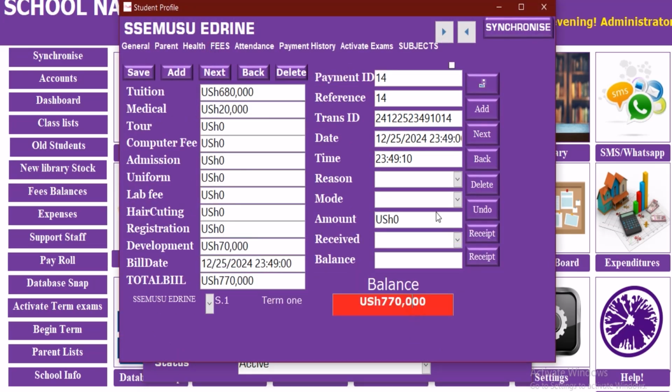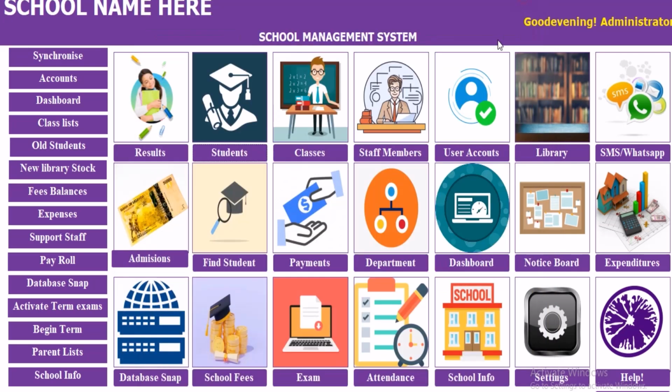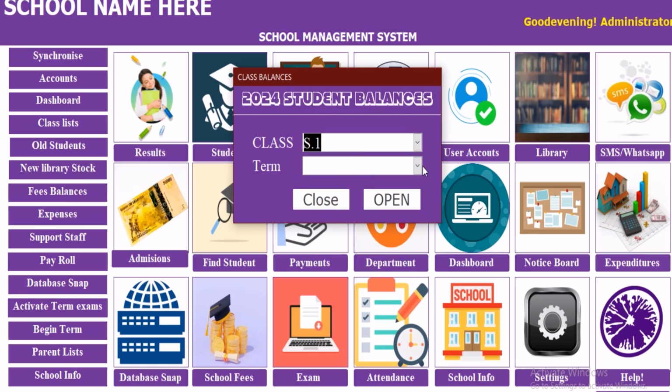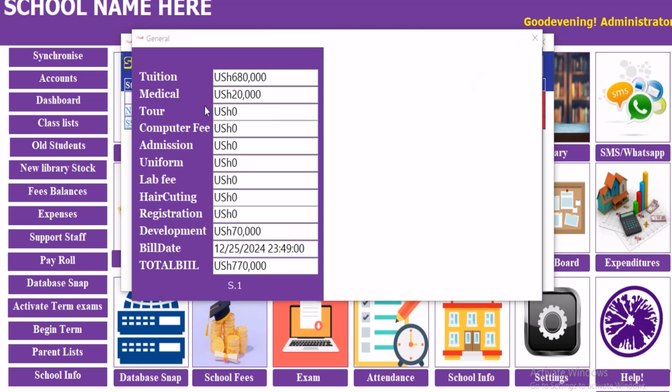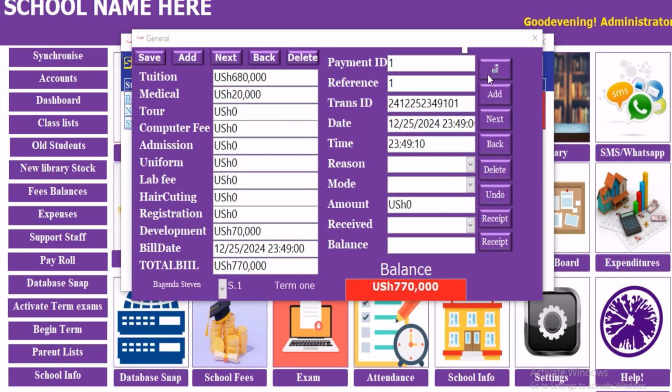The billing is there. They've not paid anything since we have just opened their account. So with the payments, we can come here, select a class, and we look for the balances. The balances will look like this. This is the form for balances. And now if we want to pay for this first one, we can just come here and add